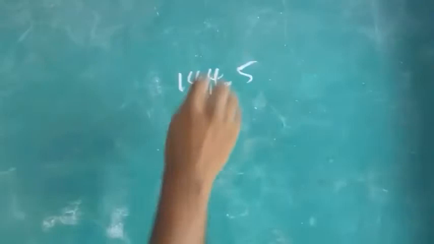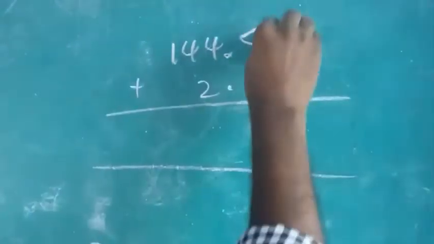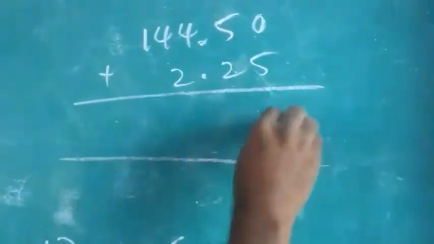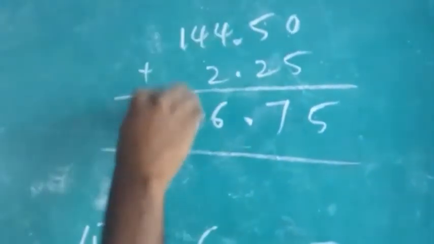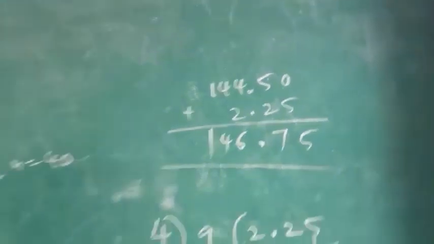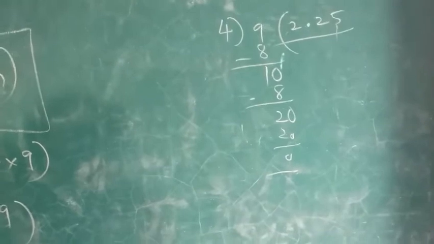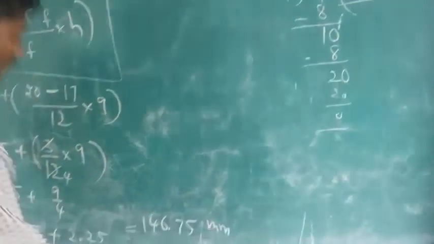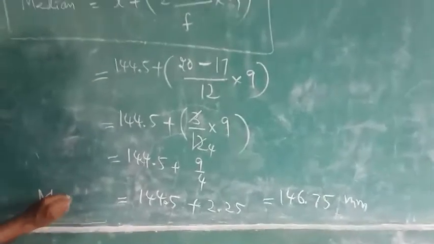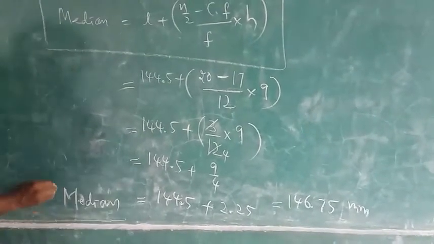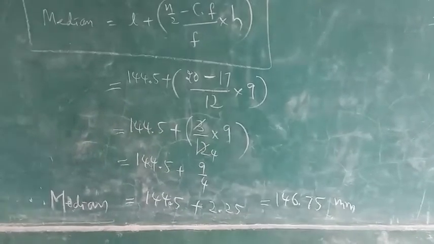Let us add, children. 144.5, 2.25. Add it. 0 plus 5, that is 5. 5 plus 2 is 7, 4 plus 2 is 6, 4, 1. So answer is 146.75. 146.75 millimeters, because it is asking the length of the leaves. Therefore, median length of the leaves is equal to 146.75. So in this way, get the answer, children.